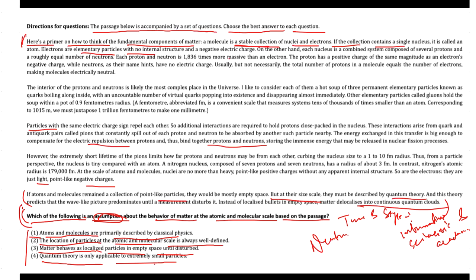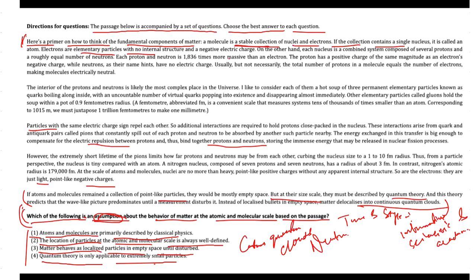This concept of matter behaving as continuous quantum clouds until disturbed is a significant assumption based on the passage, isn't it?